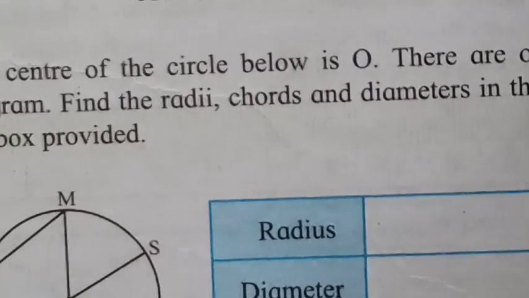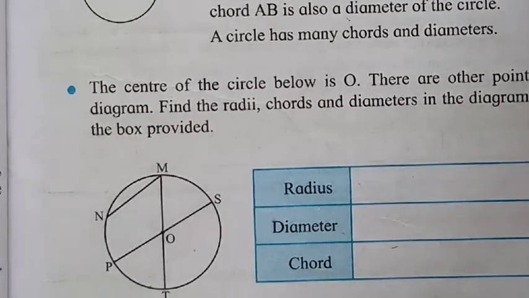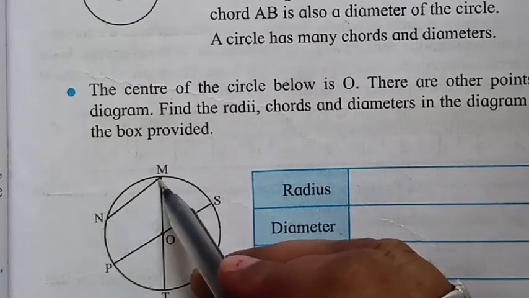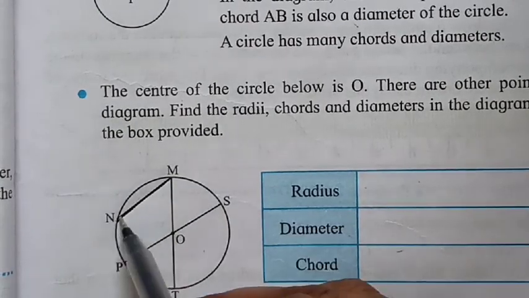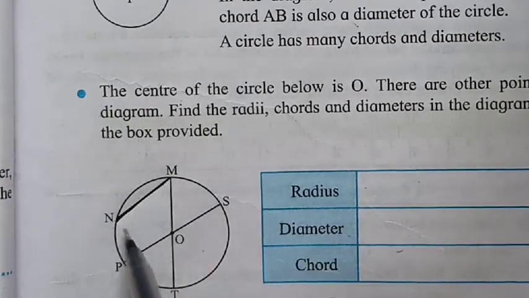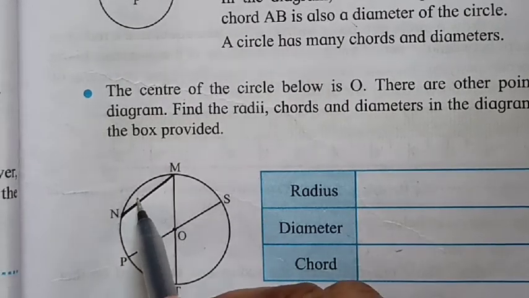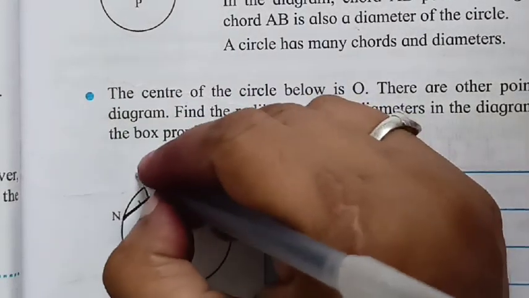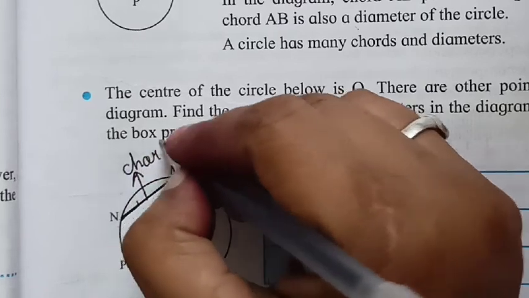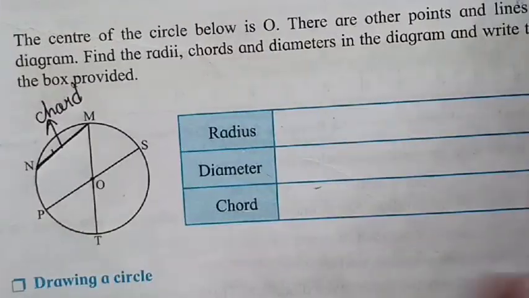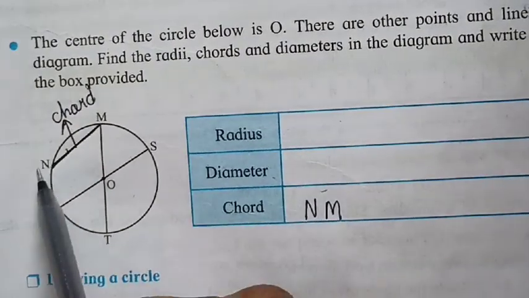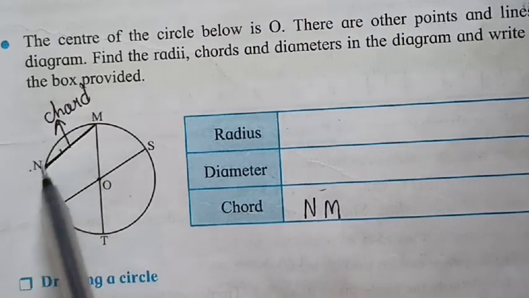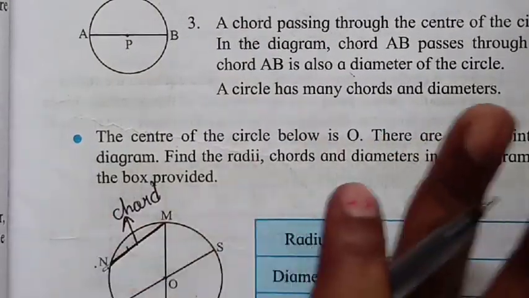Okay, so first of all we'll see the figure. Here you can see N M. It is a line, M N, one line. I told you if the line is not passing through the center, that line is called a chord. So this line will be a chord. Clear? So here they are asking about chord, so we can write N M. Now this will be the chord, so remove this.